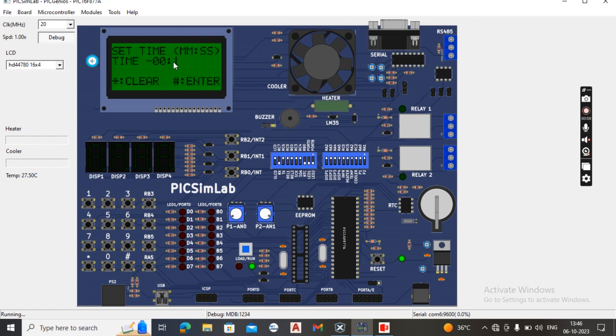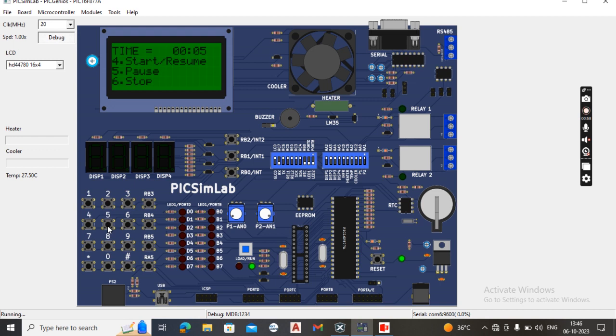If we want to clear the time, we click star. If we want to execute the process, then we will enter hash. Now I will enter hash. We can see the fan is running. It means it is processing. Now if I click 5, it will pause. The process will be paused. When I click pause, the fan is paused and the time is also paused.